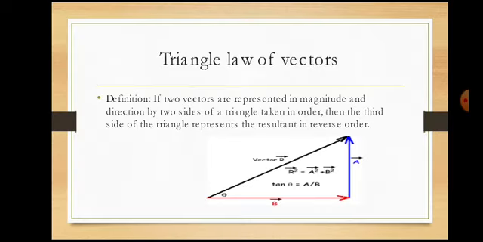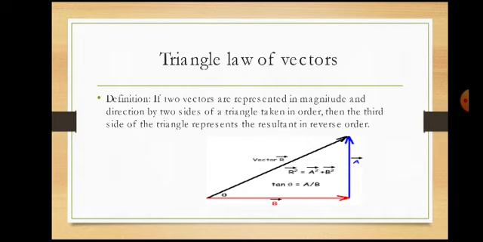So here we can add two vectors using the triangle. The resultant is given by the diagonal or the displacement between these two vectors, and it gives the resultant in magnitude and direction. Among the addition laws, one of the famous laws is the triangle law, another one is the polygon law, and another one is the parallelogram law.